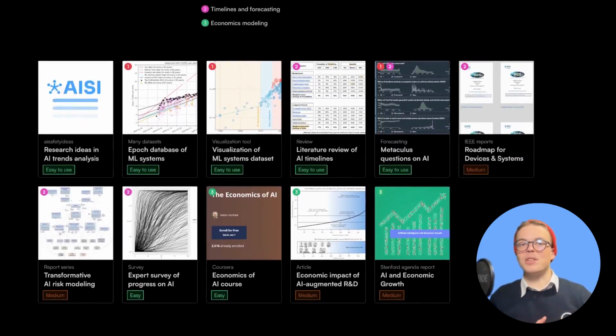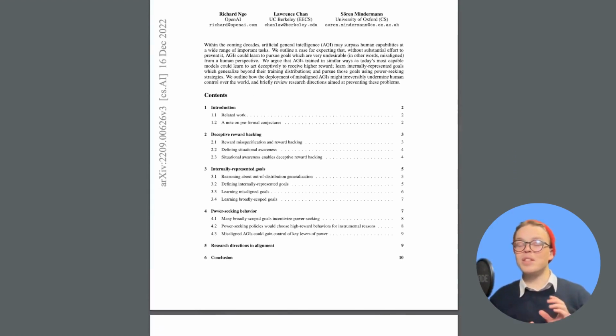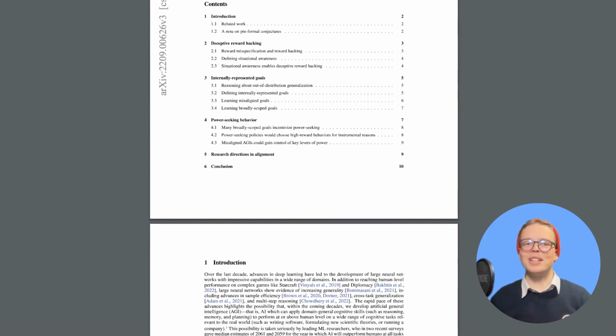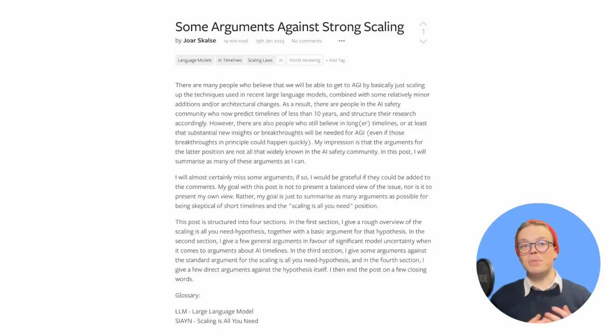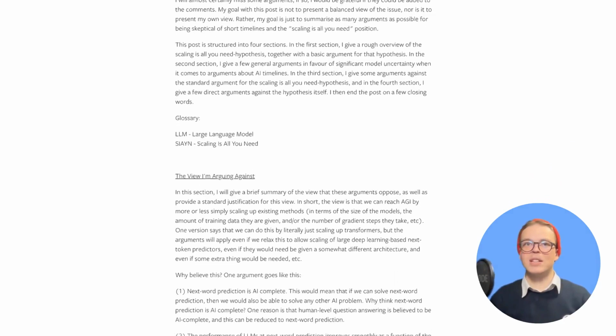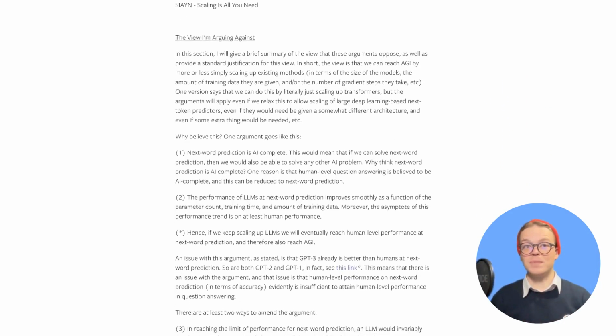And Sören Mindermann, Richard Ngo, and Lawrence Chan released a major rewrite of their paper, The Alignment Problem from a Deep Learning Perspective, focusing more on these concepts of deceptive reward hacking, internal goal seeking, and power seeking. Jörg Scholte also released a perspective article on why he thinks large language models are not general intelligence, something that is a very interesting discussion point these days.